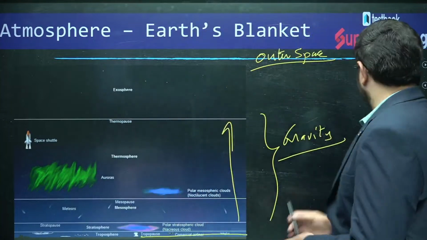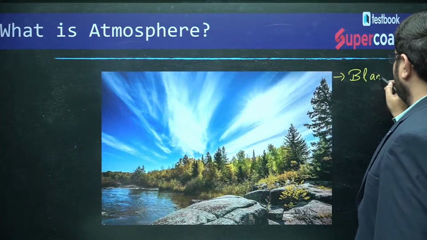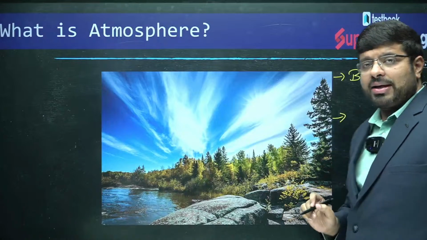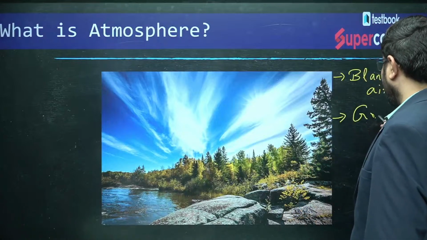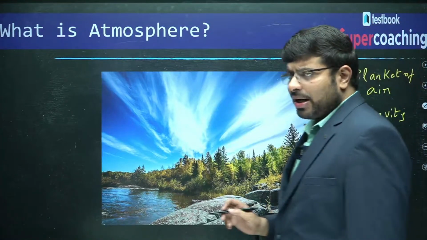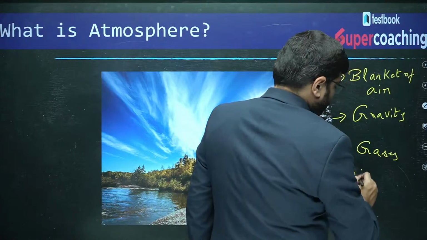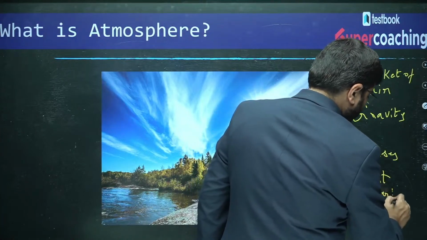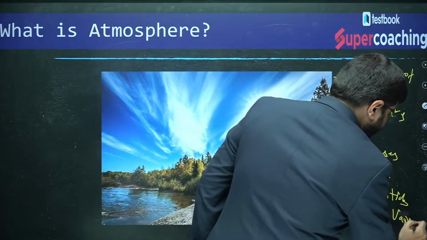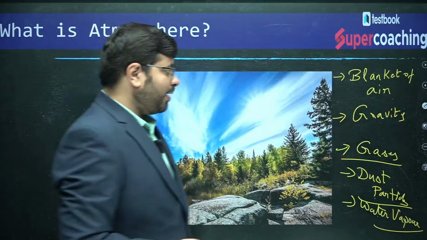So, what is atmosphere for us? Atmosphere is nothing but a blanket of air. This air is held together by gravity, and this blanket of air, you will say air around us, but it comprises many gases, dust particles, as well as water vapor. What kind of gases do you have?